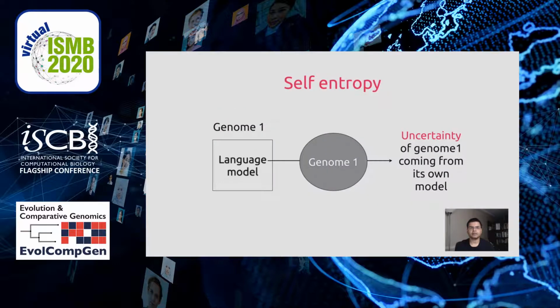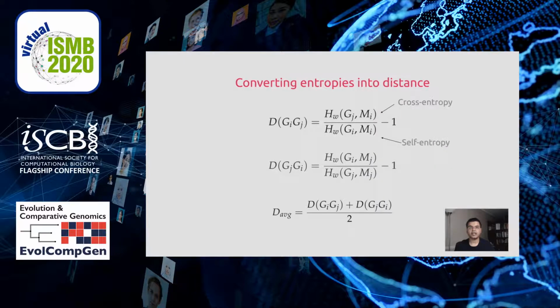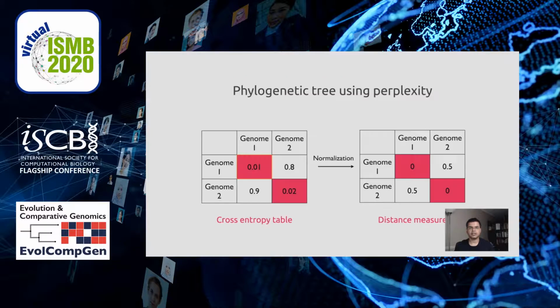The self entropy is calculated just like the cross entropy, but where the target and the source genome are the same. We can then normalize the cross entropy values by the self entropies and convert the values into distances. Evolutionarily distant species will have greater distances and similar genomes will have smaller distances. This results in a distance matrix which can be used to create a phylogenetic tree of the bigram models.